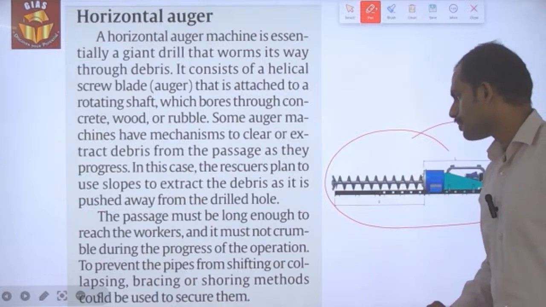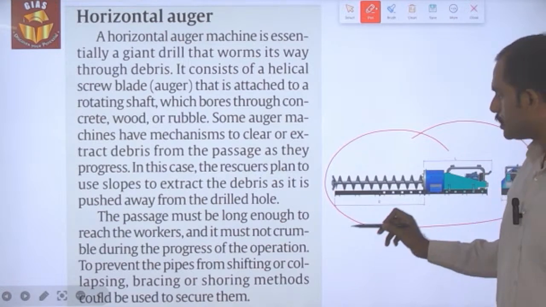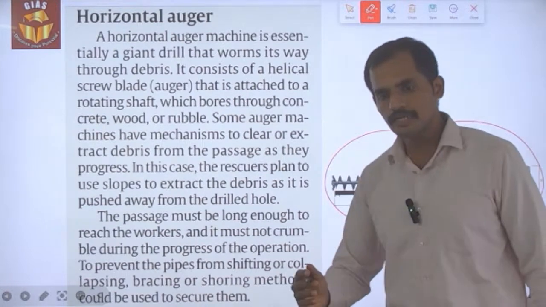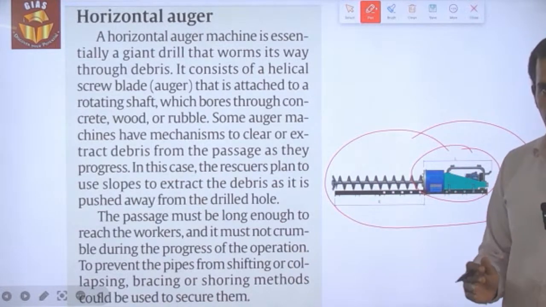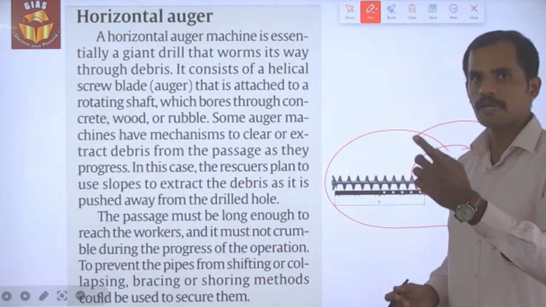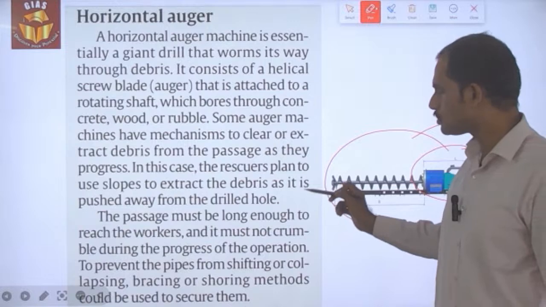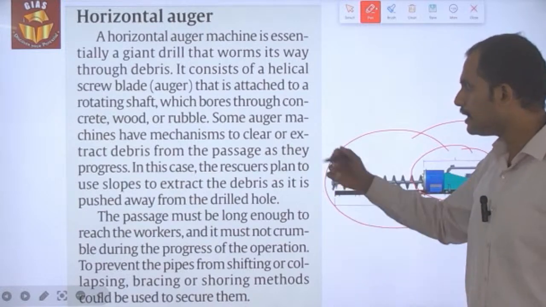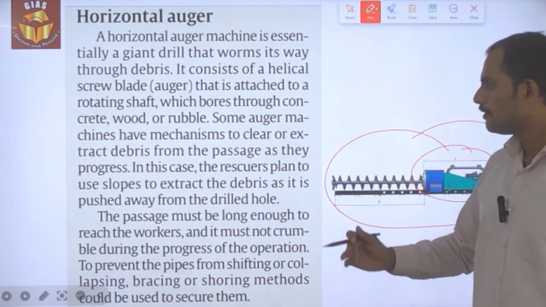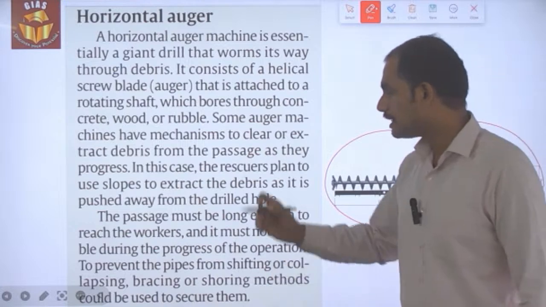It will have a rotating blade fitted with a shaft, and this rotating blade will be drilling through the underground areas to create a tunnel through which the mild steel pipe will be laid, and the material dislodged by this drilling will be taken outside the tunnel with the help of the elevation.